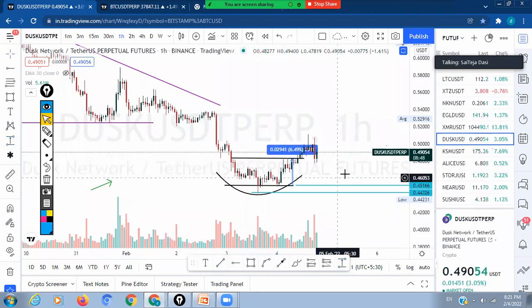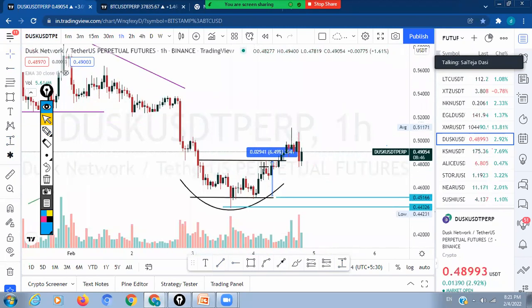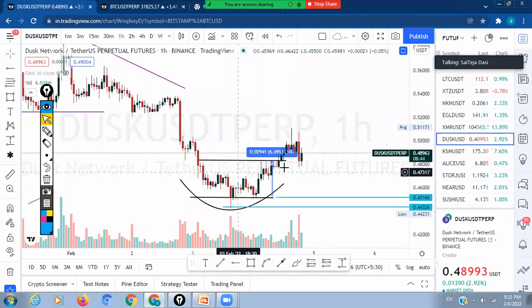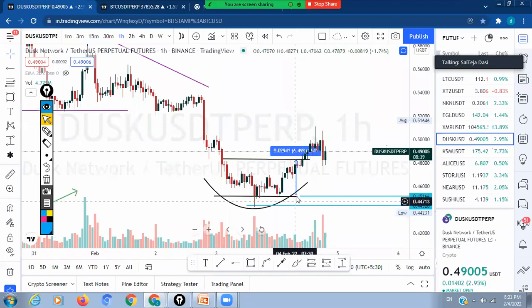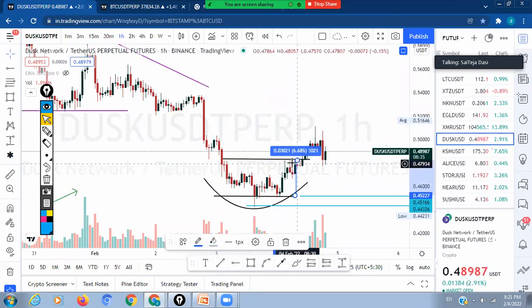Always keep the next resistance as your target. Don't be greedy while taking positions in futures. If you are greedy, then don't do futures itself. From here, basically I do 20x leverage. So my trade will be around a 6% move I got, so automatically 120% gains I'll be having.